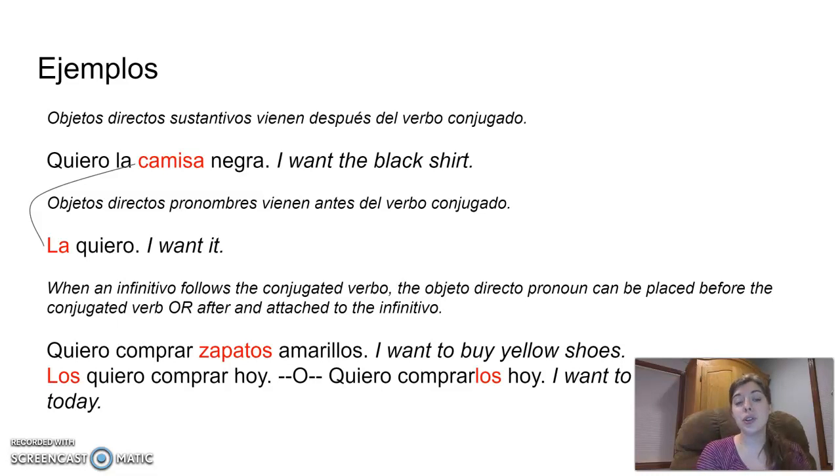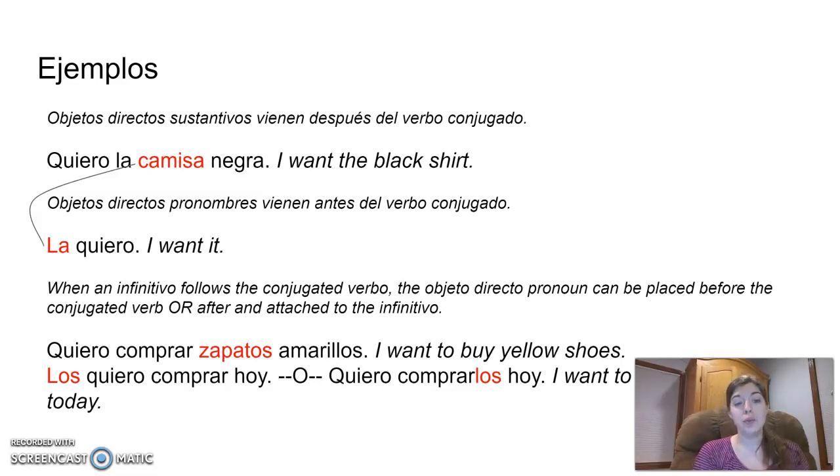Pero objetos directos pronombres vienen antes del verbo conjugado. La quiero. I want it. In English, we put that pronoun after the noun. After want comes it, and that's the direct object pronoun. But in Spanish, and this takes a little getting used to, you'll have to think of it before your noun. La quiero. It's something that you'll become accustomed to as you use it more.